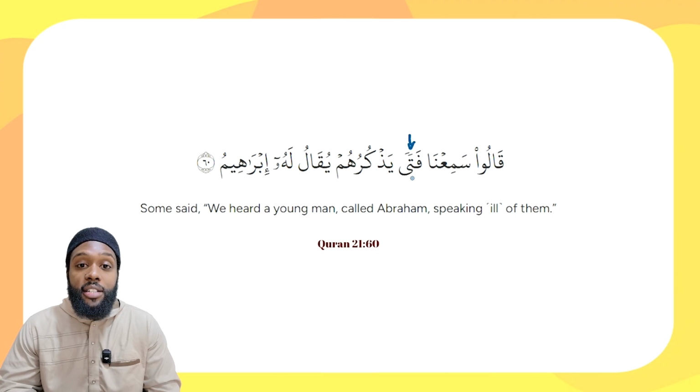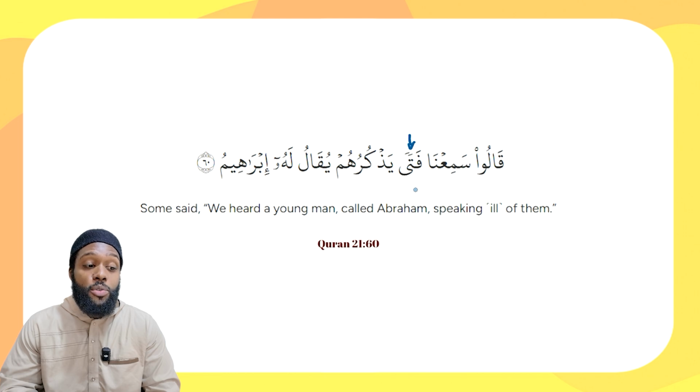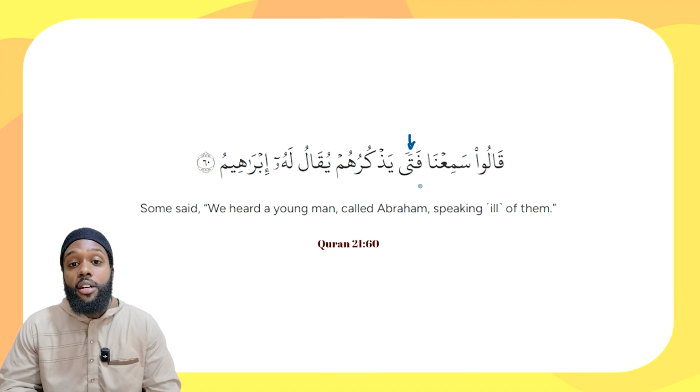And the sign of it being in the state of nasb is not this tanween on the ta. It is a fatha muqaddara on the alif. Very important to know. And you can see many different examples of the ism maqsoor in a surah like Surah Al-Duha, for example. And just to further drive this point home, notice that when I stopped at fata, I said, قَالُوا سَمِعْنَا fata. I didn't say fatan. Again, phonetically, we follow the same types of rules that we would with any other ism.